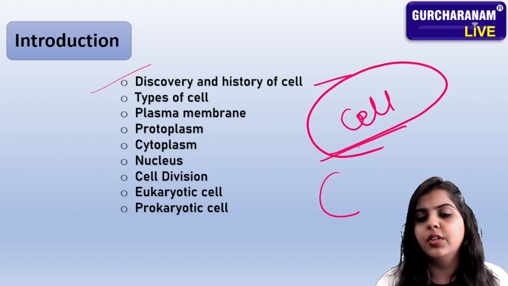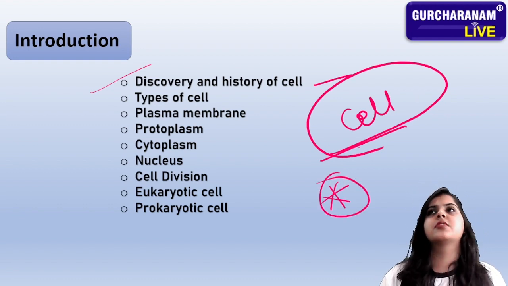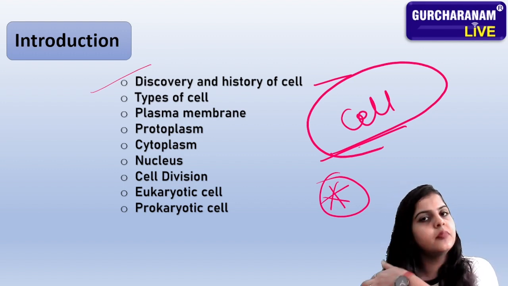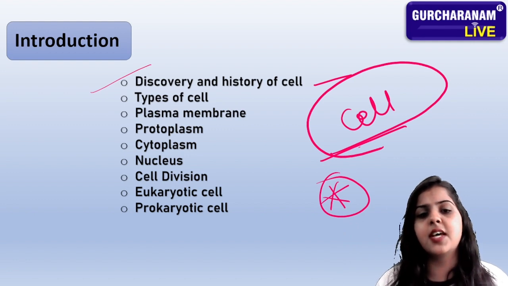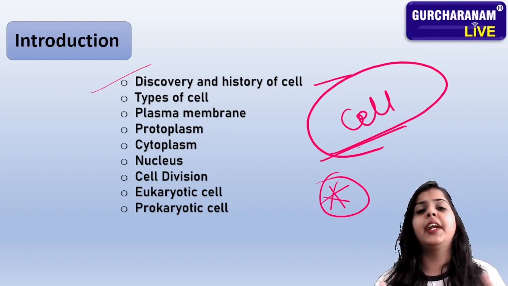Now, as I told you, this is the cell. There are many types of cells we can see now. Because if you love pizza and you go to Domino's, you can see there are many varieties of pizzas. Tell me the varieties of pizza.